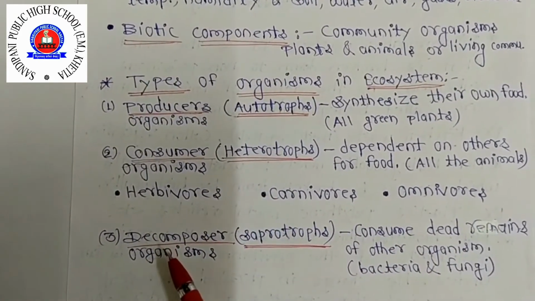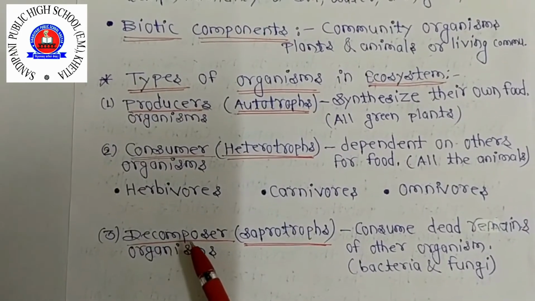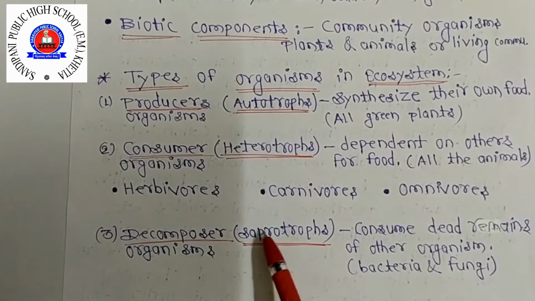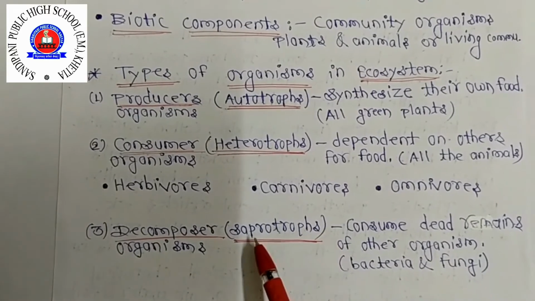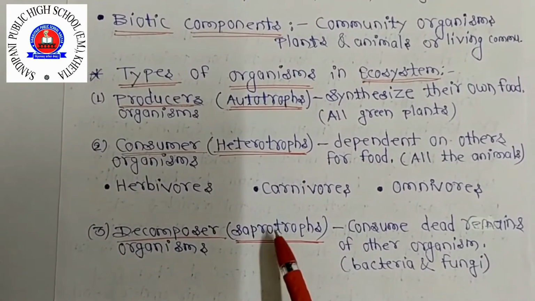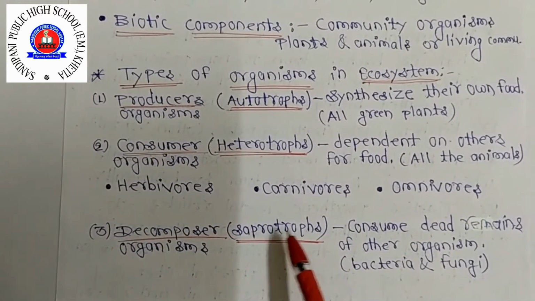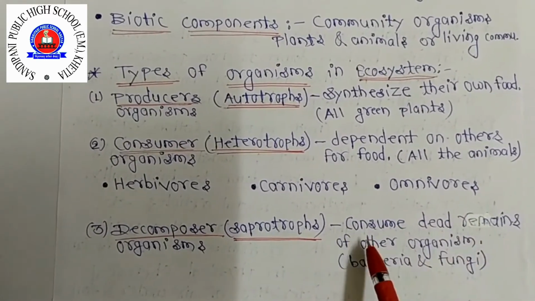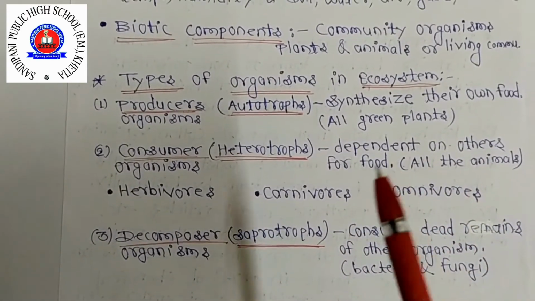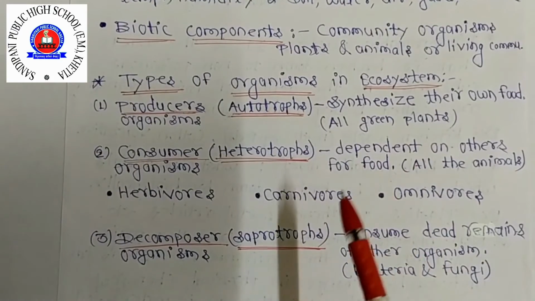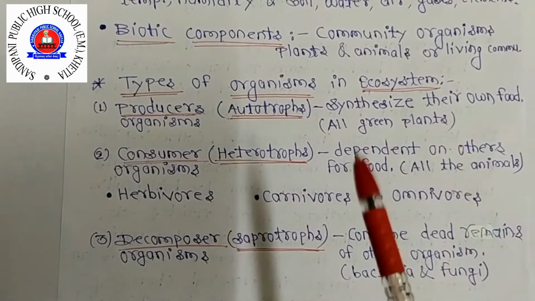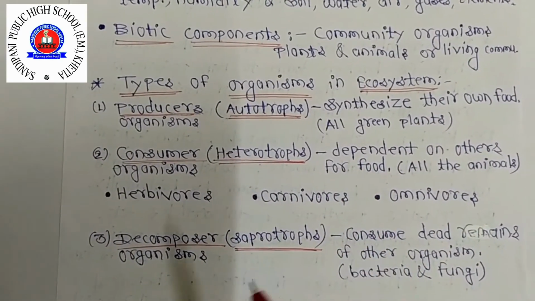The third category is the decomposer organism, the saprotrophs. Saprotrophs depend on and consume the dead remains of other organisms. Certain bacteria and fungi are called decomposers.